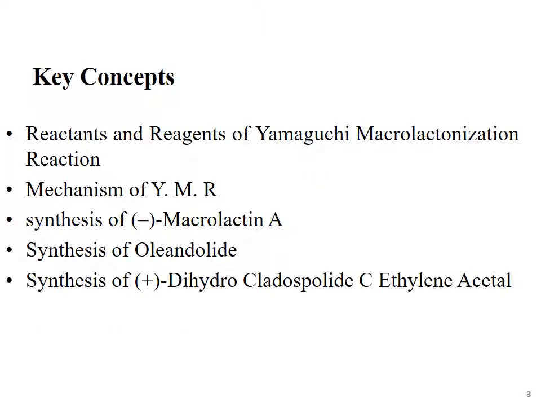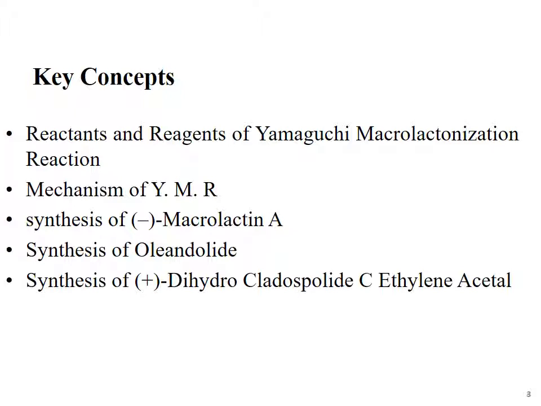Key concepts. The following concepts will be covered in this lecture. First of all, we will discuss reactants and reagents of the Yamaguchi macrolactonization reaction. Then we will discuss the mechanism of the reaction. The mechanism consists of two steps, that is step 1 and step 2. After this, we will discuss synthetic applications of the Yamaguchi macrolactonization reaction.